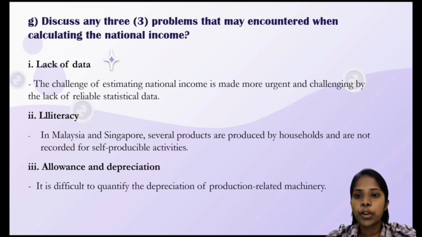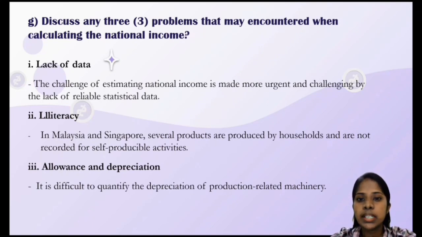First and foremost, a problem that may be encountered when calculating national income is lack of data. The challenge of estimating national income is made more urgent by the lack of reliable statistical data. Secondly, literacy. In Malaysia and Singapore, several products are produced by households and are not recorded, such as self-producing activities. Their meager production, which they use for their own consumption, was produced.